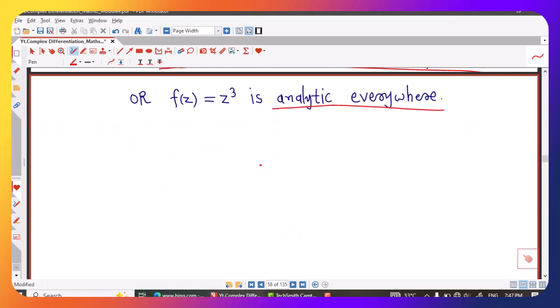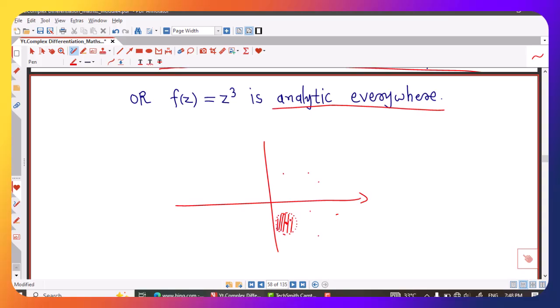We know that if function is differentiable at every point in the complex plane, then if I want to check analyticity at this point, then I require neighborhood of this point such that function is differentiable at every point in that neighborhood.